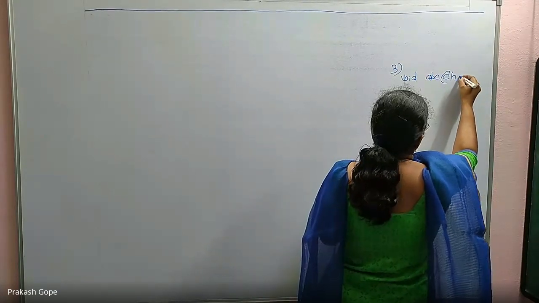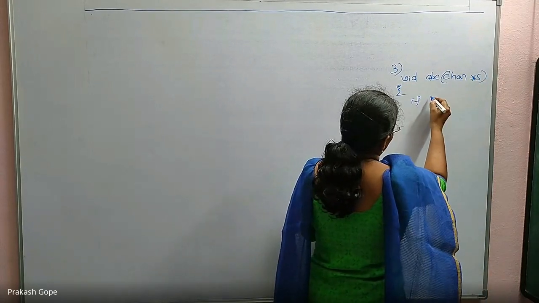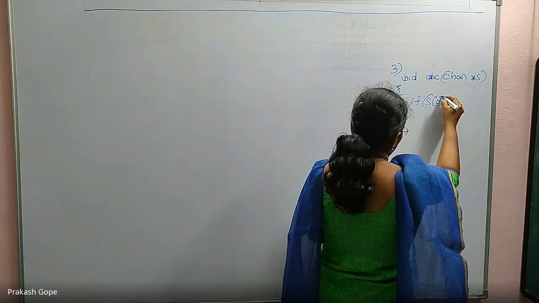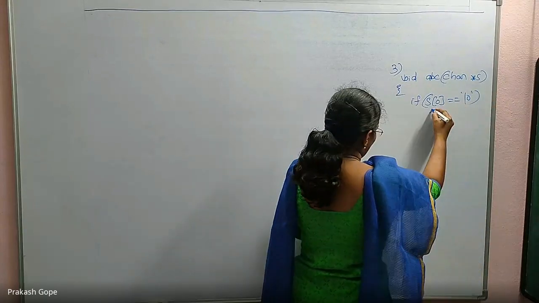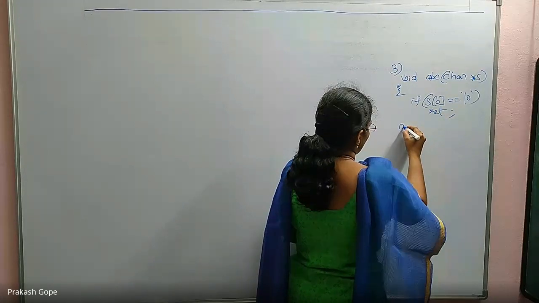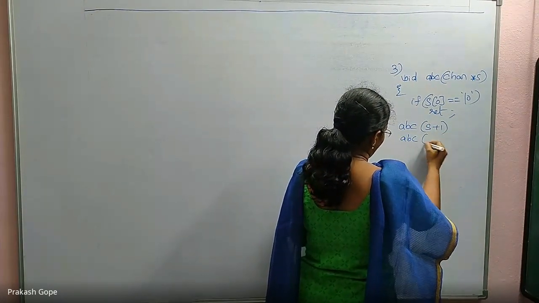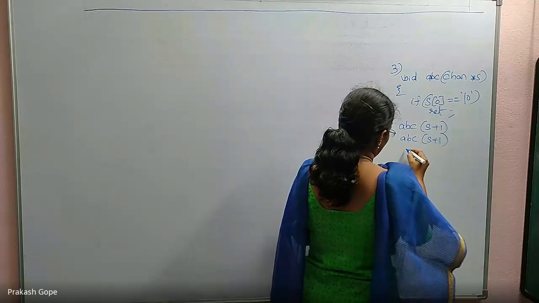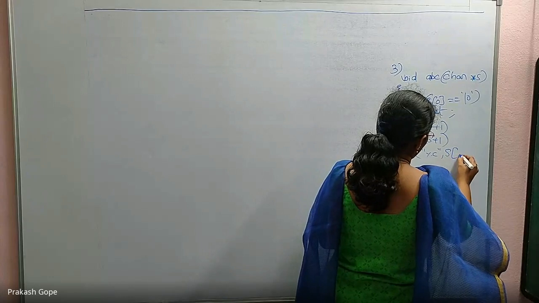ABC of char star S: if S of 0 is equal to null character, return. Otherwise, ABC of S plus 1, ABC of S plus 1, printf percentage C S of 0.